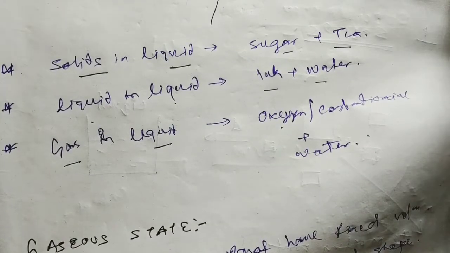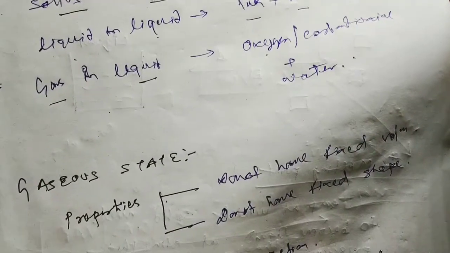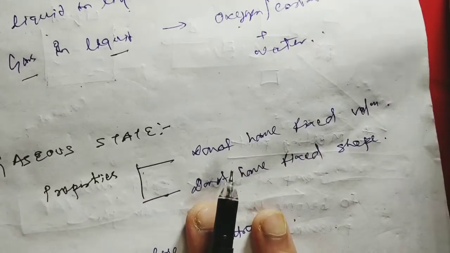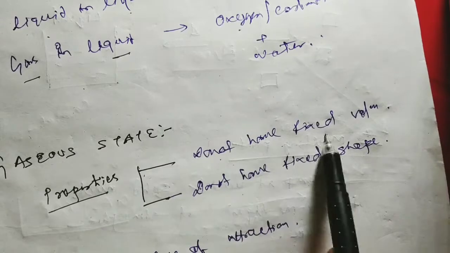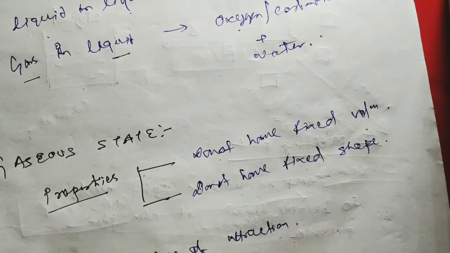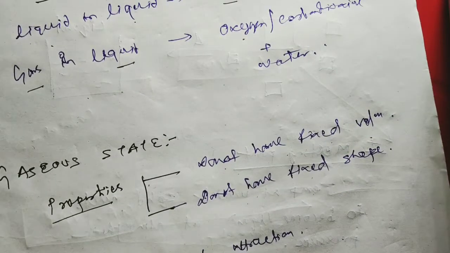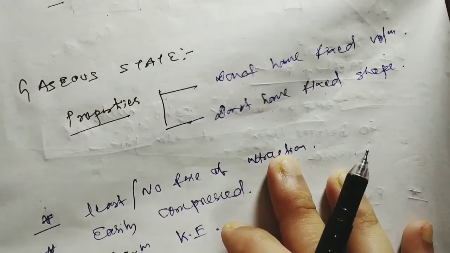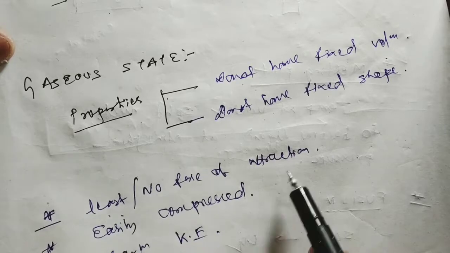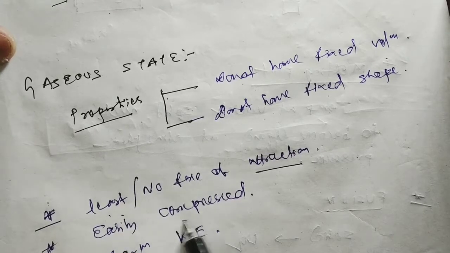Now the gaseous state. The properties of the gaseous state are that they do not have fixed volume and do not have fixed shape. There is least or no force of attraction. They are easily compressible.